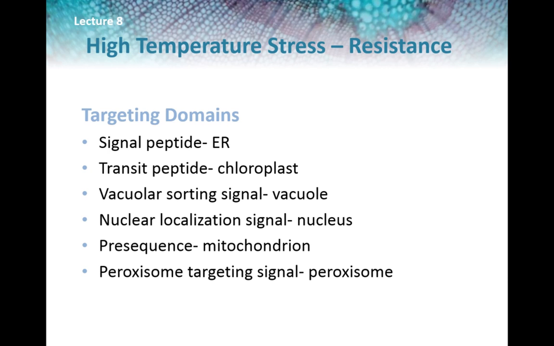Targeting domains are named based on the target location. So we have signal peptide, ER; transit peptide, chloroplast; vacuolar sorting signal, vacuole; nuclear localization signal, nucleus; pre-sequence, mitochondrion; peroxisomal targeting signal, peroxisome.